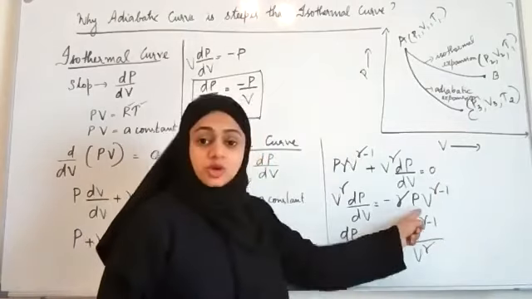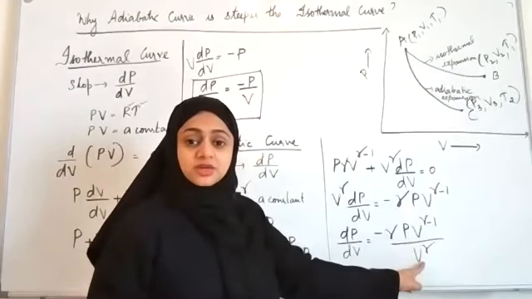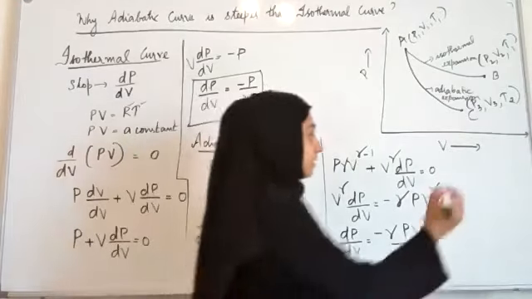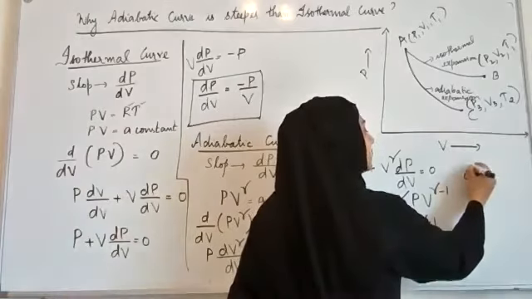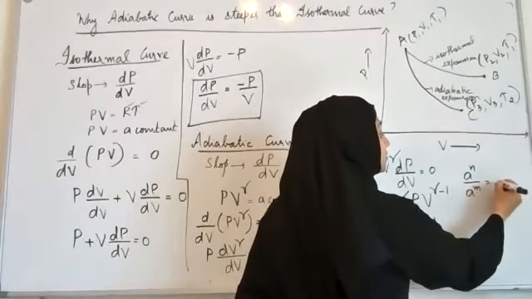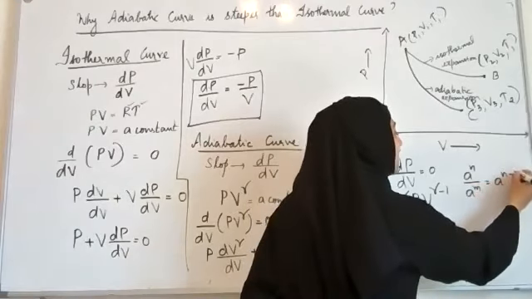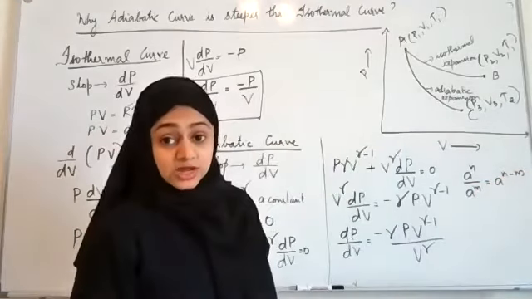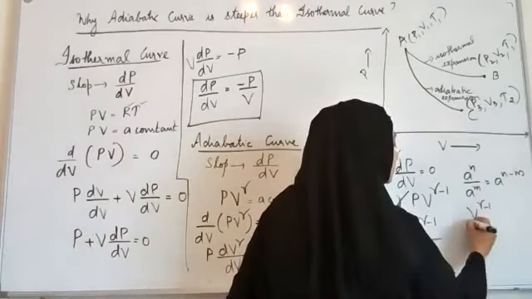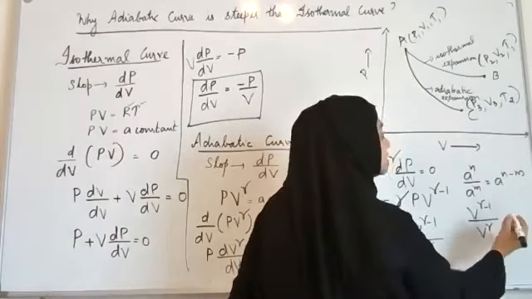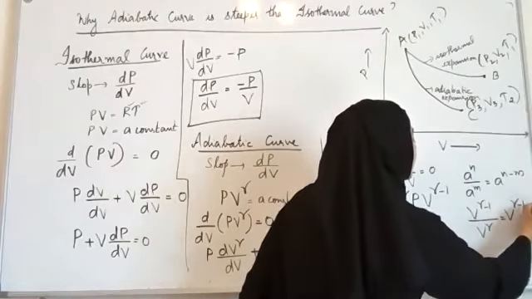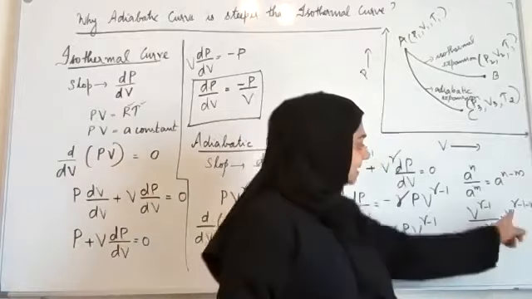What is V raised to gamma minus 1 divided by V raised to gamma? We have a raised to n divided by a raised to m is equal to a raised to n minus m, right? So this is equal to V raised to gamma minus 1 minus gamma. See?